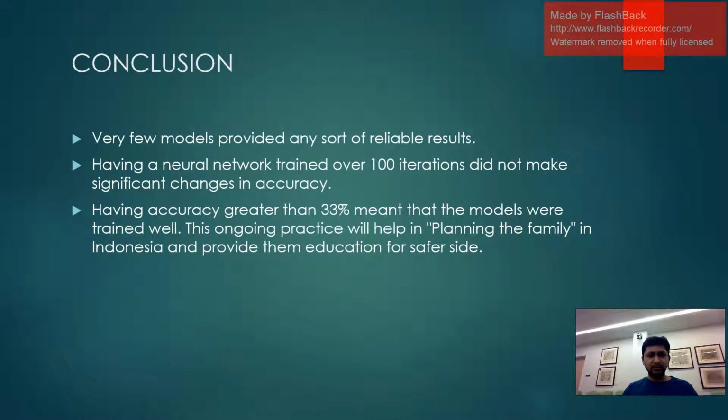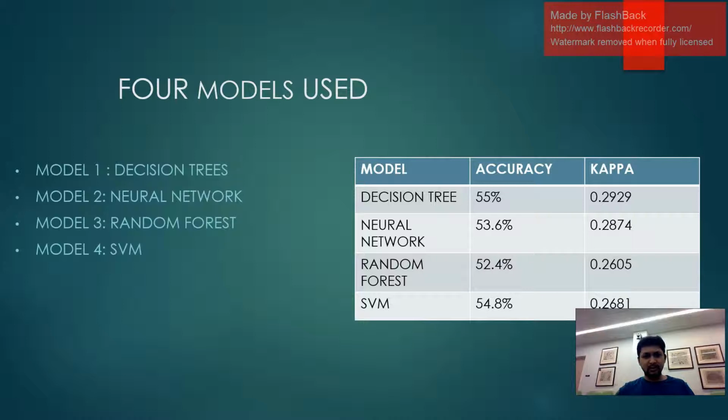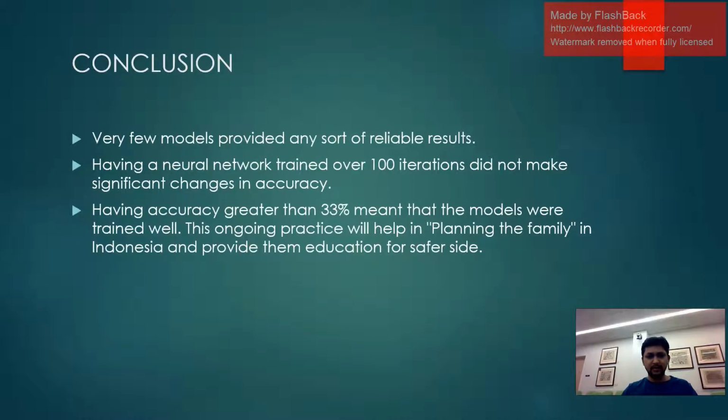Having a neural network trained over 100 iterations did not make any significant changes in accuracy, because the accuracy is very similar to the random forest and SVM. And also I can conclude that having accuracy greater than 33% means that the models were trained well. This ongoing practice will help me in planning the family.